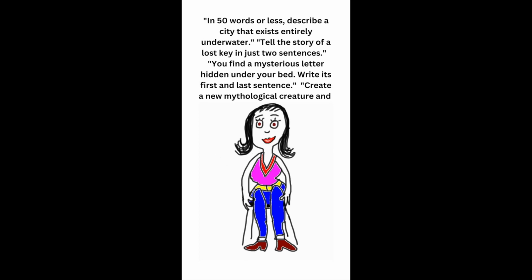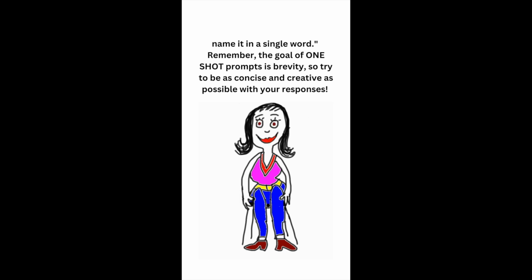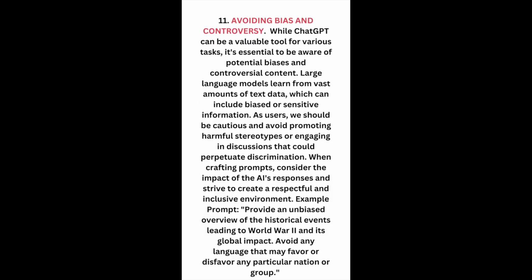In 50 words or less, describe a city that exists entirely underwater. Tell the story of a lost key in just 2 sentences. You find a mysterious letter hidden under your bed. Write its first and last sentence. Create a new mythological creature and name it in a single word. Remember, the goal of one-shot prompts is brevity, so try to be as concise and creative as possible with your responses.